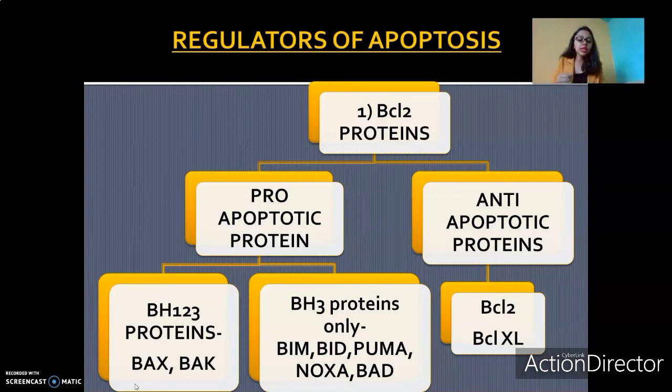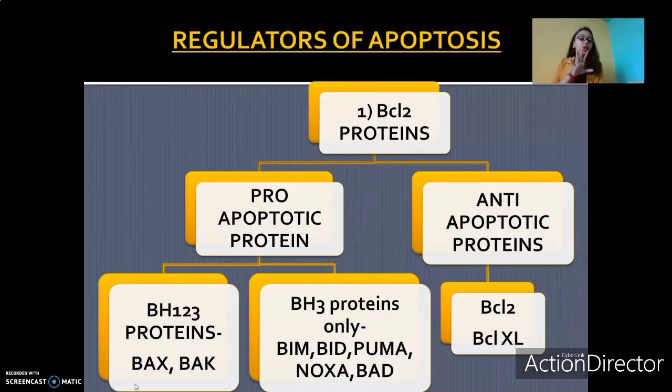Examples of BH123 proteins will be BAX. It is not that only two proteins belong to BH123. There are many more proteins. I have only included these two. For BH3-only proteins, there's BIM, BID, PUMA, NOXA, BAD, etc. Similarly, examples of anti-apoptotic proteins that do not allow apoptosis to occur will be BCL2. BCL2 in fact was the first protein of this family that was discovered. Hence, the entire family of regulatory proteins is named after BCL2 itself. That's why it's called the BCL2 family. So the BCL2 protein belongs to the anti-apoptotic proteins only. Apart from that, we have BCL-XL.